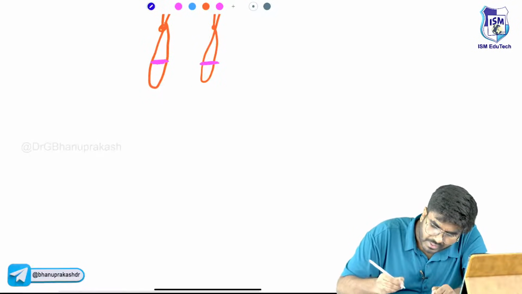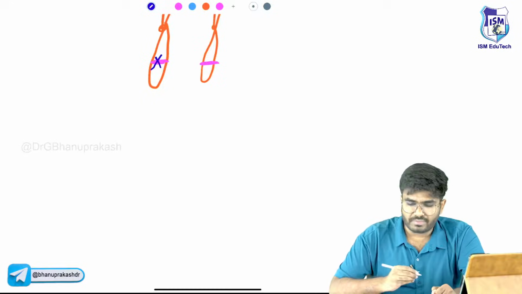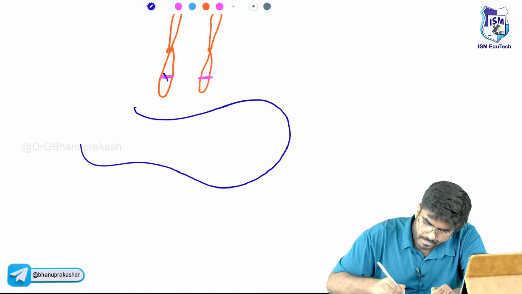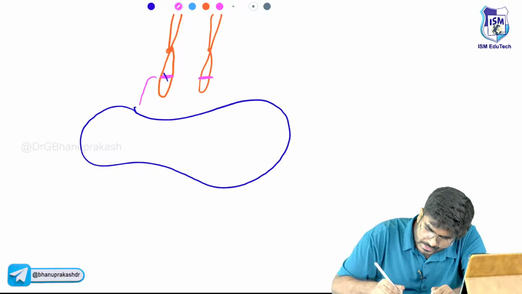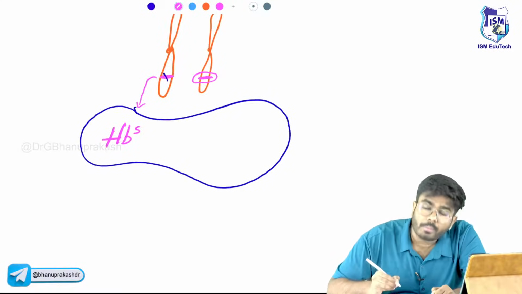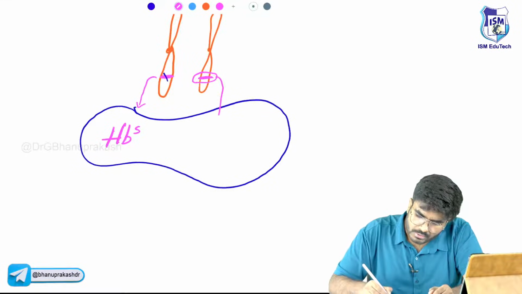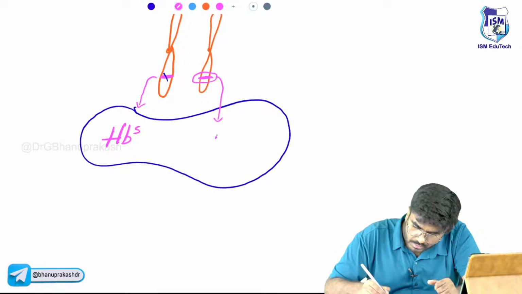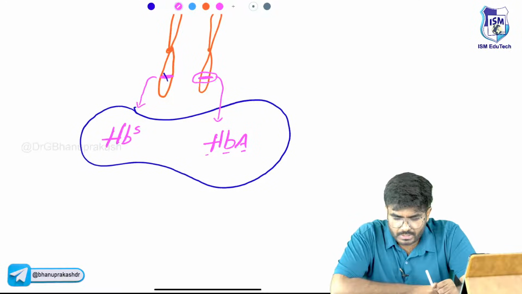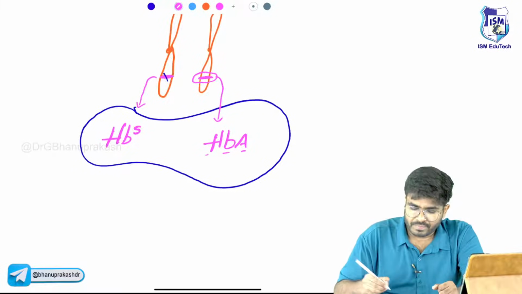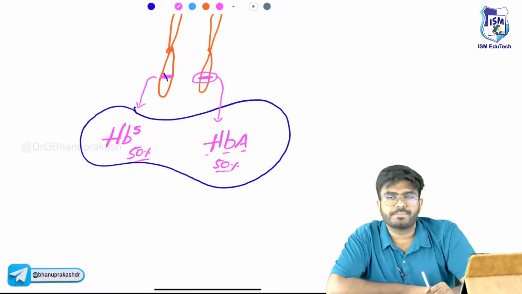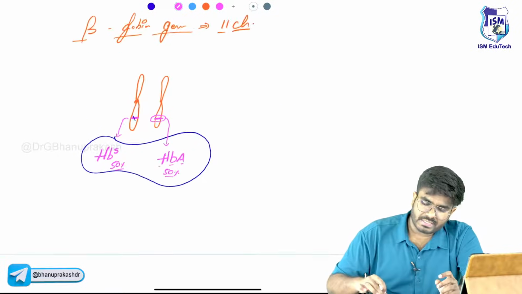For example, only one beta globin gene is affected. It is mutated. So, in the RBC, the patient is going to have, from this gene, the code for sickle cell hemoglobin. And there is also a normal globin gene, which is going to code for normal hemoglobin. So, if a person has 50% of this and 50% of this, then it is called sickle cell trait.